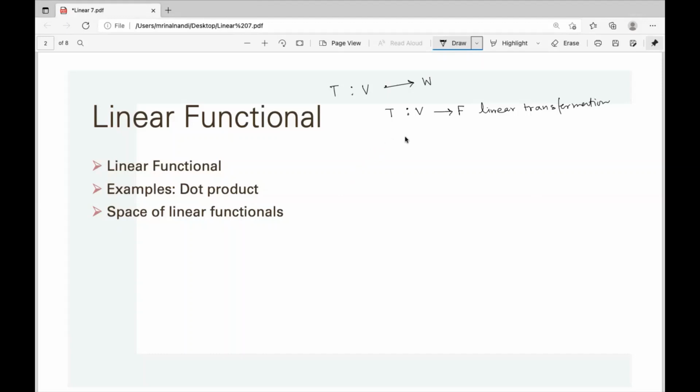So since it is a linear transformation, for every a, v and w, it is just a into T(v) plus T(w). Now this T(w), T(v) are all scalars. So everything in a, v, w, T(v), T(w) is in the field.